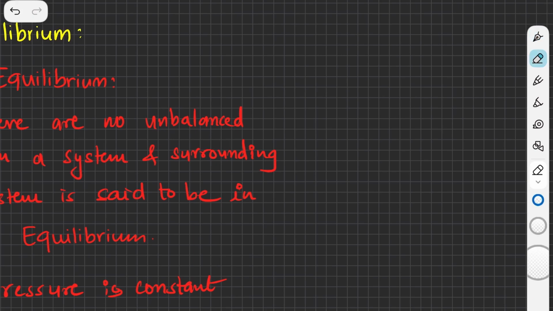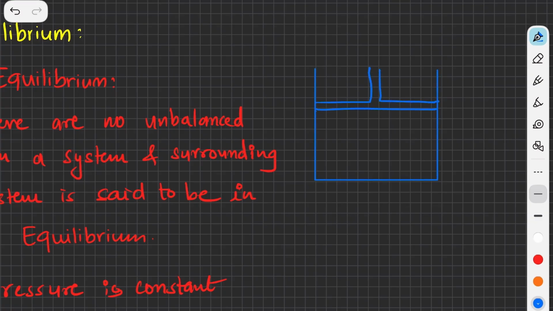Suppose I have this container, and there is some piston here. Now the pressure is acting on both sides: the atmospheric pressure on this side and the pressure on this side are the same.